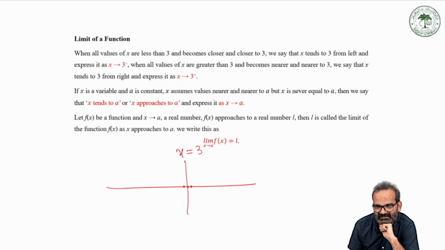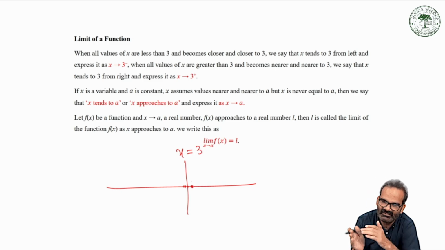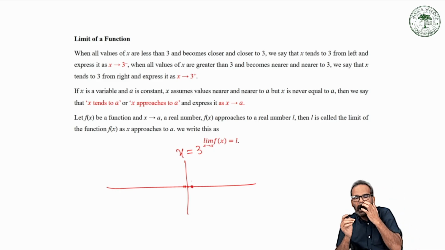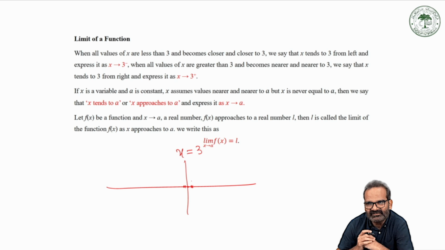If a person is standing at either position, what will be his answer? He will not say that he is exactly at the point x equals 3. Rather, he will say, I am nearby to the point x equals 3, or he can use another phrase: I am approaching the point x equals 3.